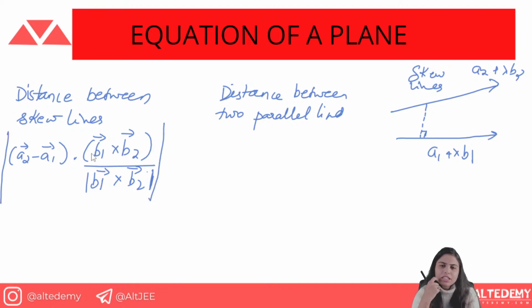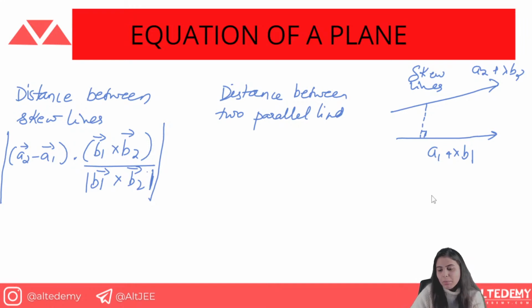How do you get the distance between them? Because it is a perpendicular distance. We have the vectors b1 and b2, which give the directions, and we have to find the direction of the perpendicular. You get the perpendicular by taking the cross product between those lines' directions. So this is a simple thing.